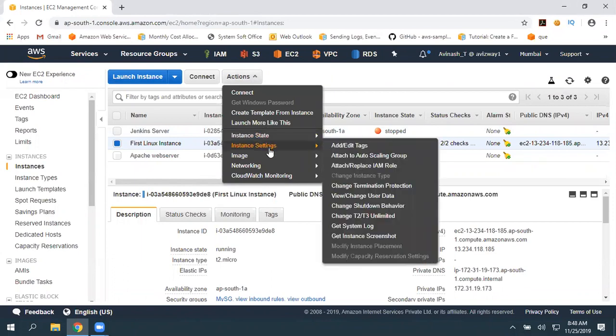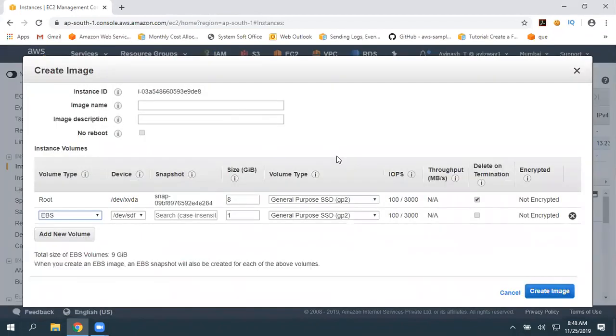Go to actions, go to image, create image, Linux Golden AMI. Do you want to reboot or no reboot? And this additional volume of 1 GB, do you need this volume or do you really not require it? I need this volume, so I'm going to select it and enable delete on termination.